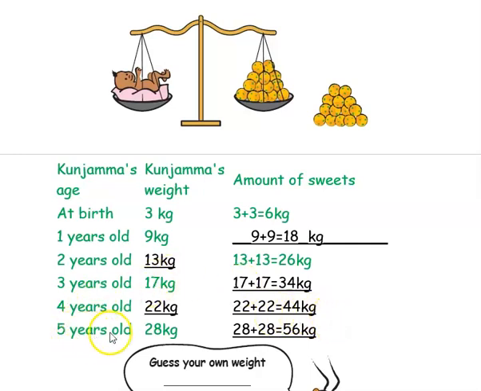Now when Kunjamma is 5 years old, Kunjamma's weight is 28 kg. So the sweet they will be distributing is 28 plus 28, doubling. So you will get 56 kg.